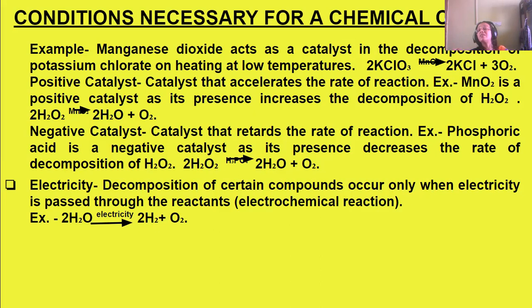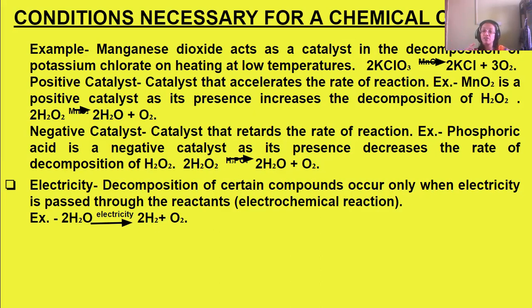Another catalyst of chemical substance or reactants like here, water.